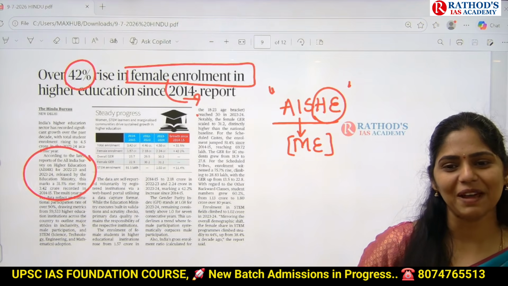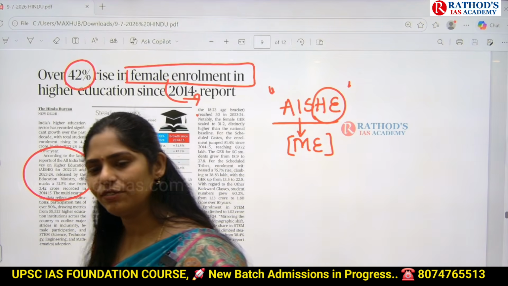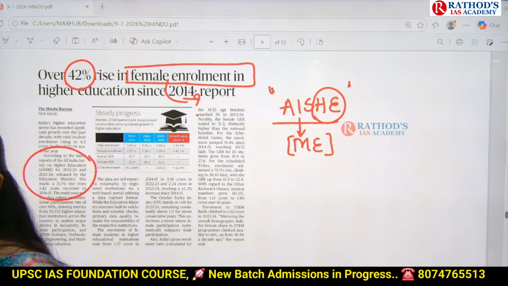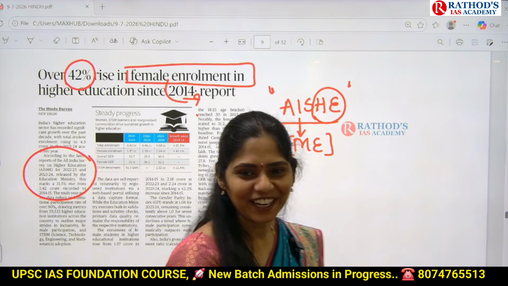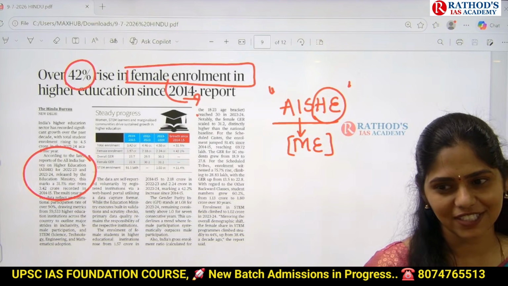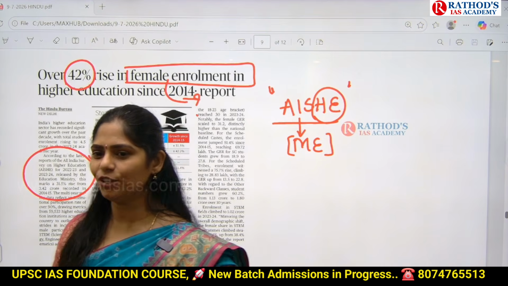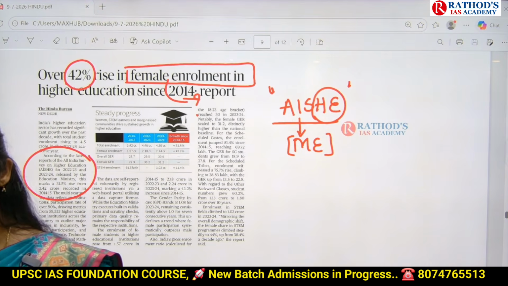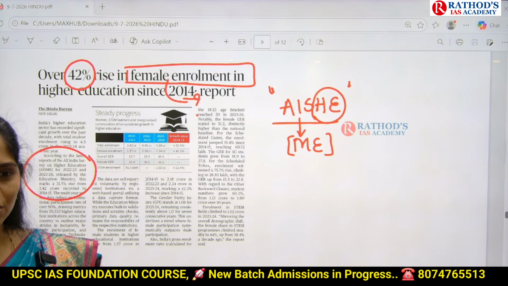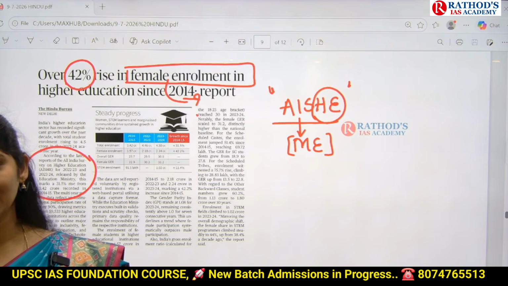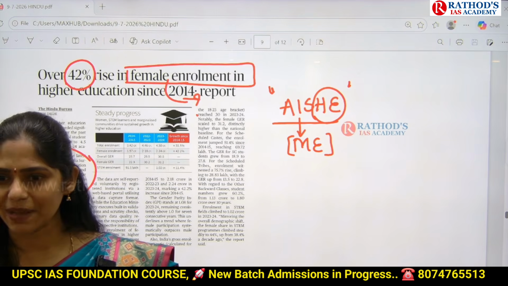So because of this, what happens? Fast food, processed food use increases. That will lead to increased NCDs. Just to trial, I took that, not to have any kind of diseases, just to try how it is. Okay, so what happens? NCDs will be increasing. So like that, you need to have both positives, negatives, what led to that, and what the government is doing. If you want to suggest some measures, you have to have at least 4 to 5 points. That is your mains answer rating. Are you understanding what I'm saying?